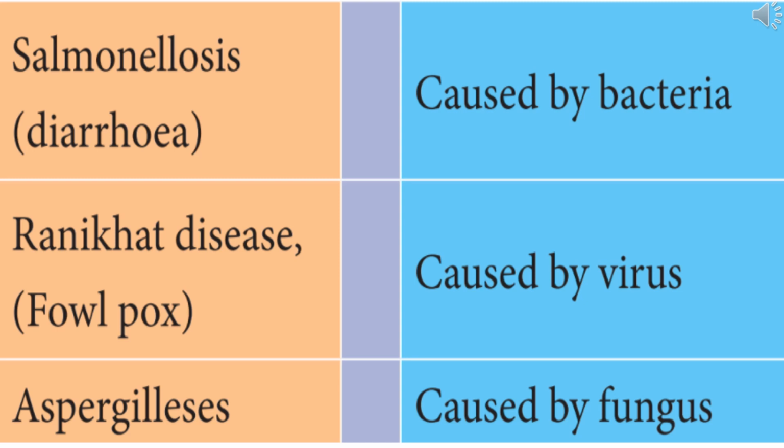The first one is salmonellosis. It is caused by bacteria. The symptom of salmonellosis is diarrhea. The second one is Ranikhet disease, also known as fowl pox. The causative organism of this disease is a virus. The symptoms of Ranikhet disease are twisting of the neck, paralysis of wings and legs, diarrhea and respiratory distress.